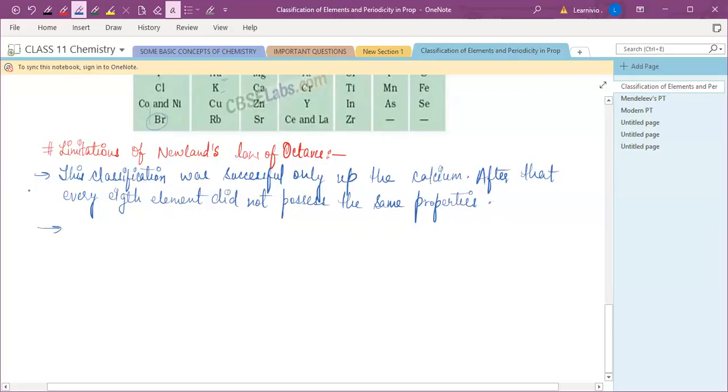And you can see over here in the table, they have not given the noble gases, right? Because noble gases were not discovered at that time. So when noble gas elements were discovered at a later stage, Newland's law of octaves became discarded, because noble gases don't follow this octave.